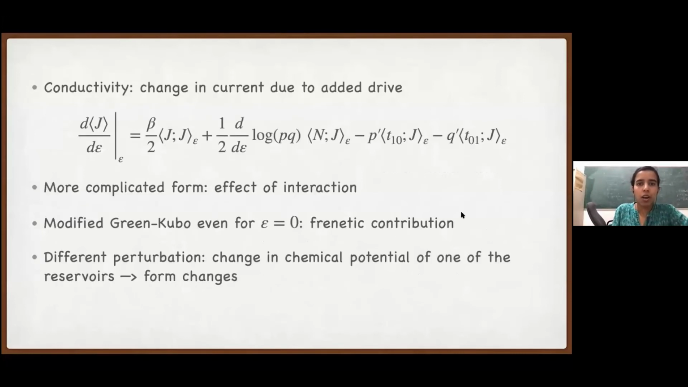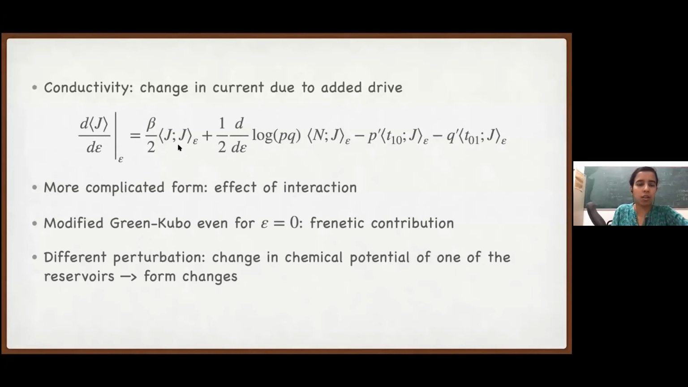So let's write the formula for conductivity. So how the current across this kth bond changes when I change epsilon. Yes. No, we are not looking at mu left equal to mu right. It can be arbitrary mu L, mu R. So yes. So now we can take the derivatives and write the formula.